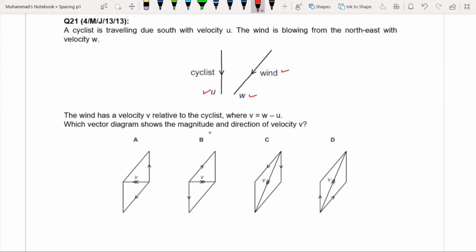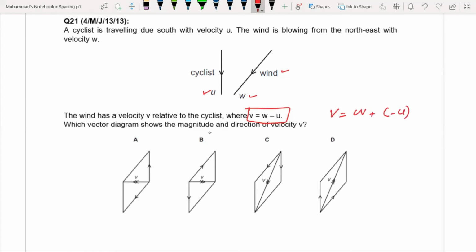Which vector diagram shows the magnitude and direction of velocity v? If you want to see this equation, v is the difference of these two vectors w and u, or in other words, v is the sum of w and minus u.